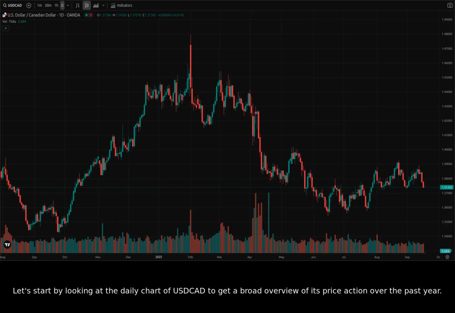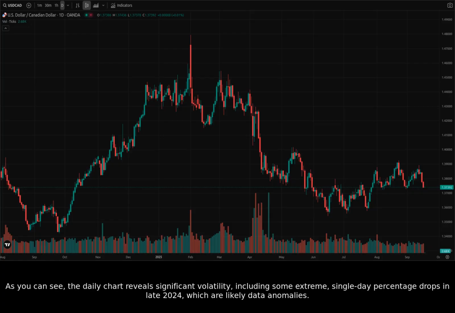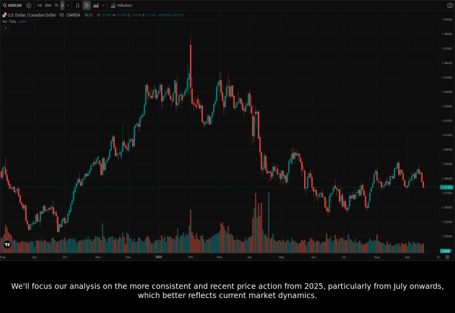Let's start by looking at the daily chart of USDCAD to get a broad overview of its price action over the past year. As you can see, the daily chart reveals significant volatility, including some extreme, single-day percentage drops in late 2024, which are likely data anomalies. We'll focus our analysis on the more consistent and recent price action from 2025, particularly from July onwards, which better